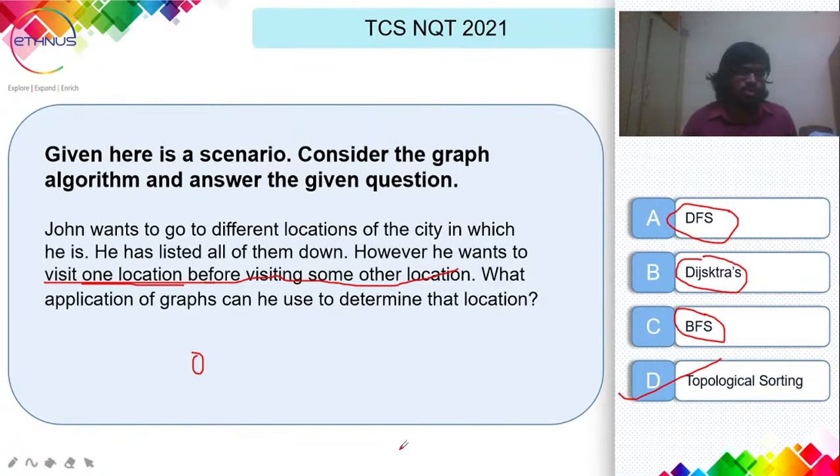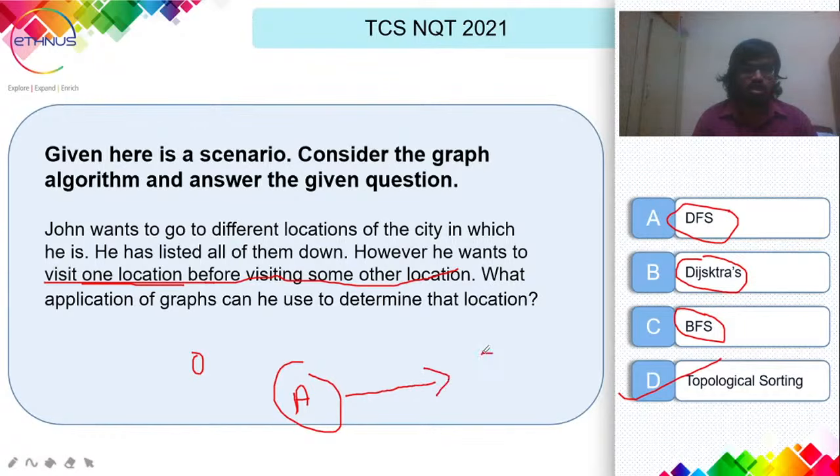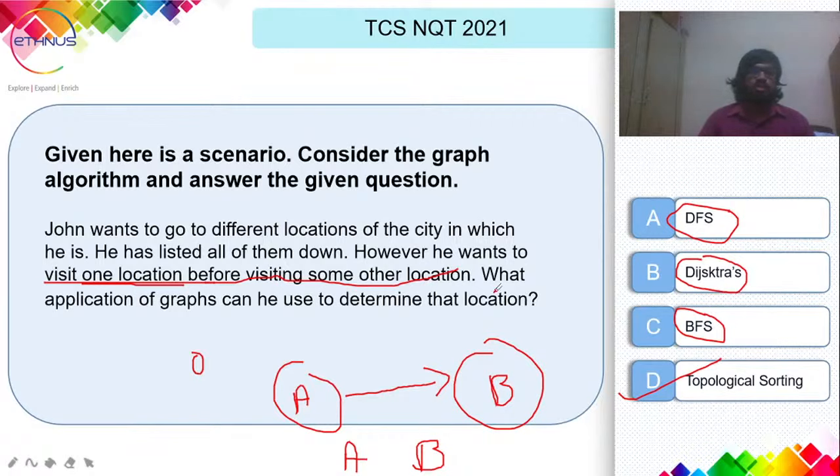Why? Because topological sorting is a type of sorting wherein, say, if there is a graph, and if there are two vertices like this, and we have to do a topological sorting of this, then A comes before B, because there is an edge from A to B. That is the reason A comes before B. So if he has to visit one location before some other location, he has to use topological sorting.